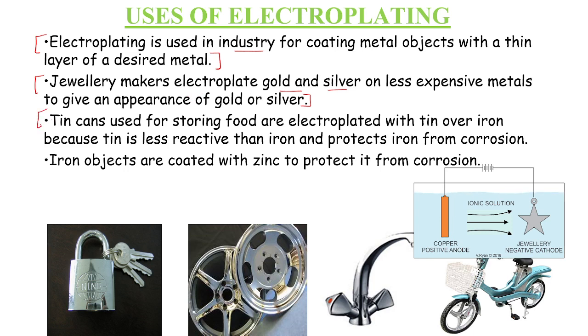Also the tin can, which is used for storing food. Tin is also very expensive.